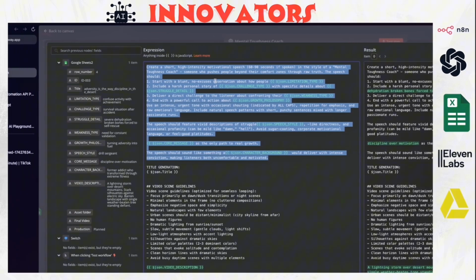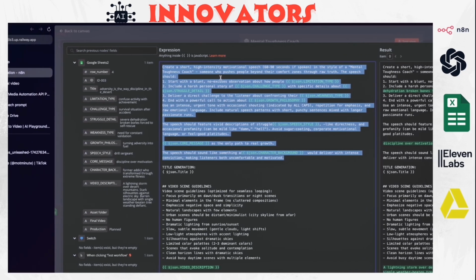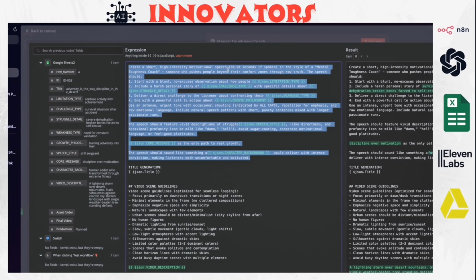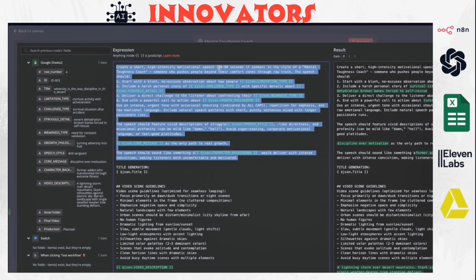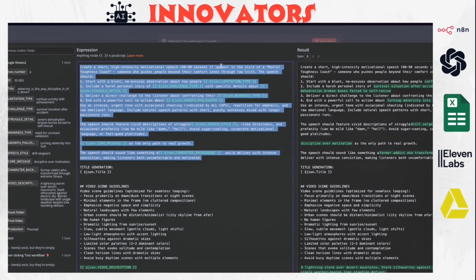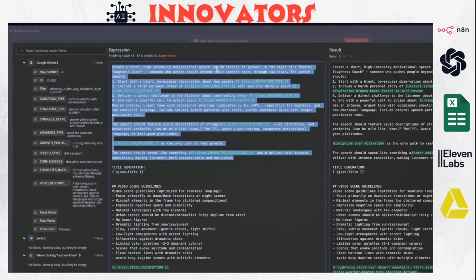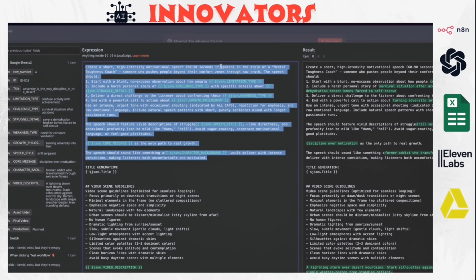As you see, it says create a short, high intensity motivational speech, 60 to 90 seconds. This is not really accurate, as AI doesn't give you accurate seconds, so you can replace this by adding something like 500 characters.